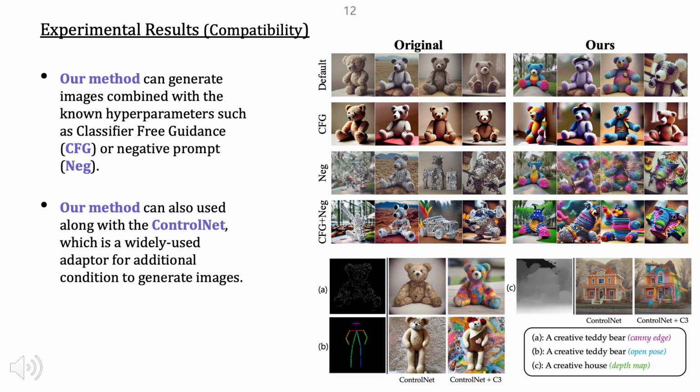Moreover, our approach is also fully compatible with ControlNet, which enables generation conditioned on additional inputs such as canny edges, depth maps, or pose estimations. This flexibility allows our method to be seamlessly integrated into a wide range of conditional generation settings, making it broadly applicable across diverse use cases in creative image synthesis.